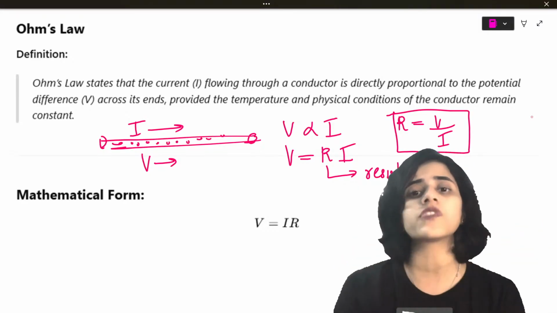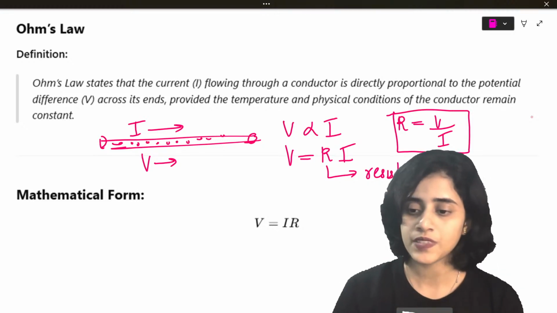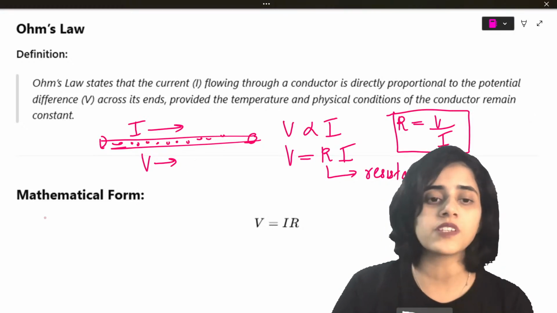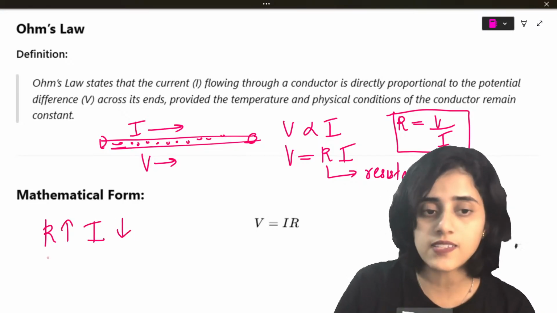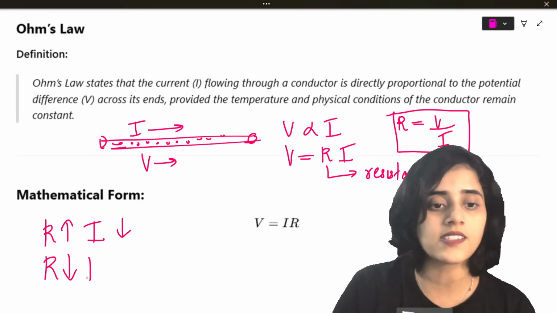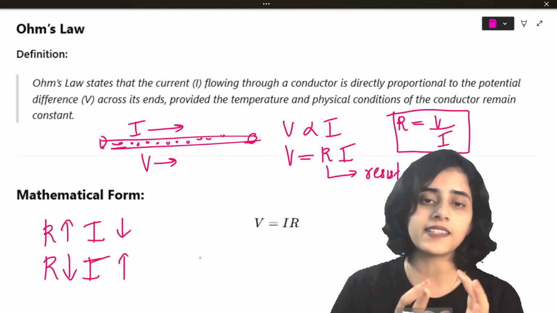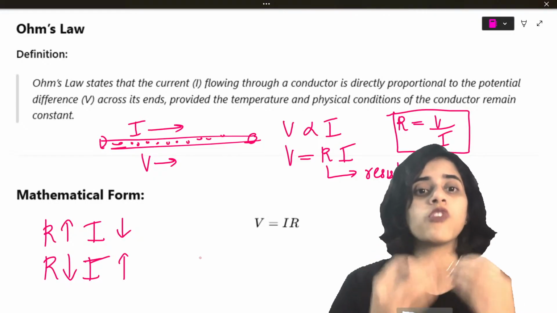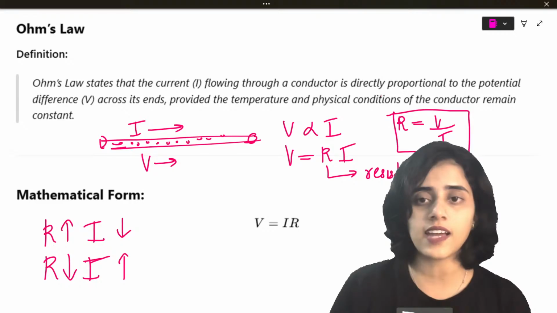If there's a lot of resistance, you cannot pass. It's like a huge number of people. So obviously from this you should know that whenever resistance is high, current will be less. Whenever resistance is less, current will be high. So resistance is basically opposition to the flow of current. So what does Ohm's law state?